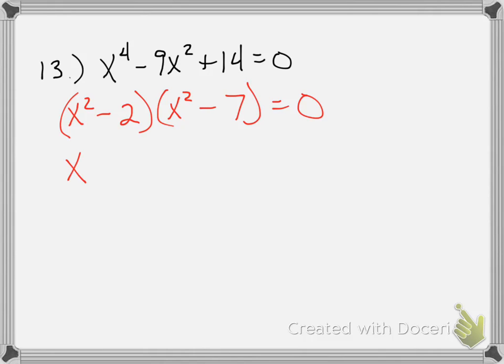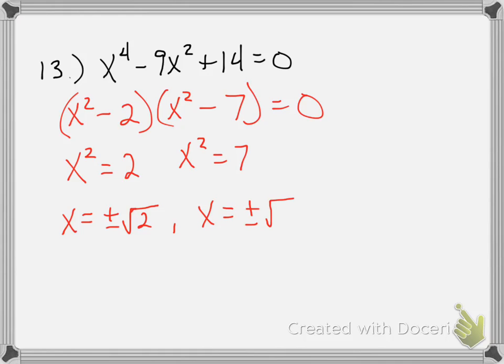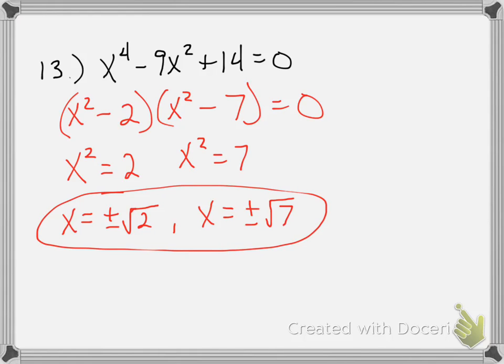If I solve using the zero product property, I would add 2 to 0 and get this. Using the other factor, I would add 7 to 0. When I take the square root of both sides, neither one of these square roots simplify. So I'd leave that plus or minus square root of 2 and plus or minus square root of 7. These are my 4 answers on number 13.